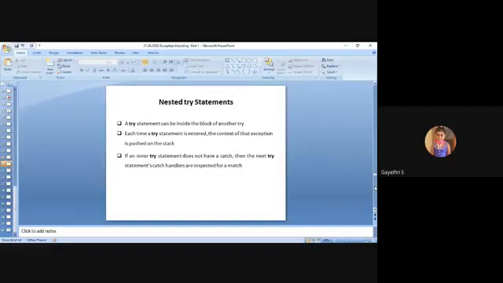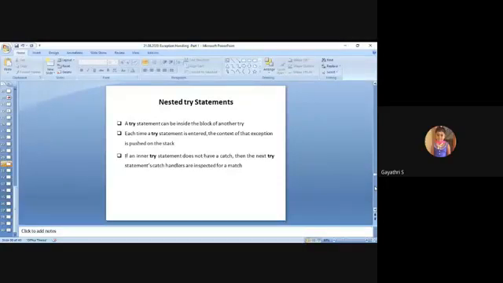Yes, a nested try statement is also possible in Java. A try statement can be inside the block of another try statement, with an outer try block and an inner try block. Each time a try statement is entered, the context of the exception is pushed onto the stack.